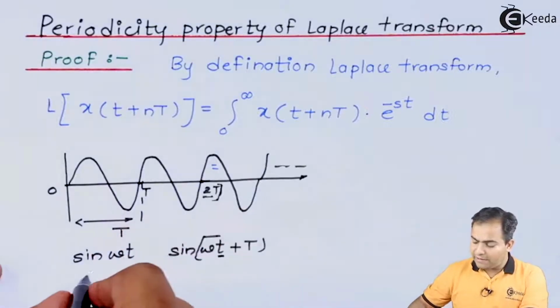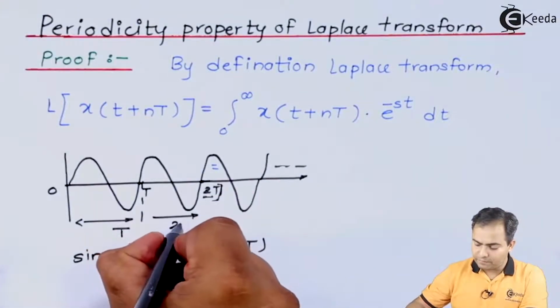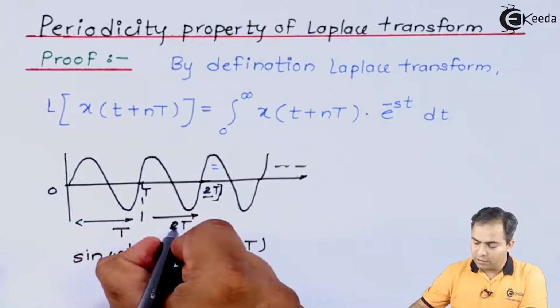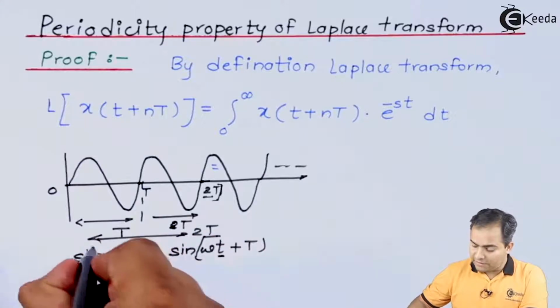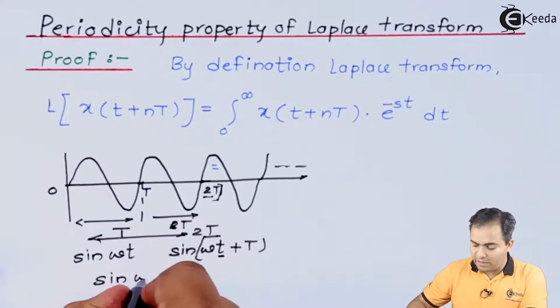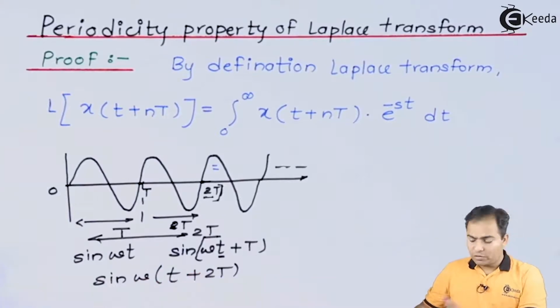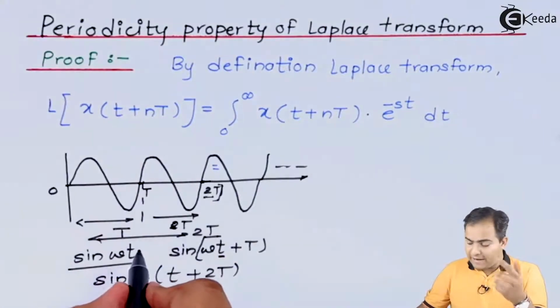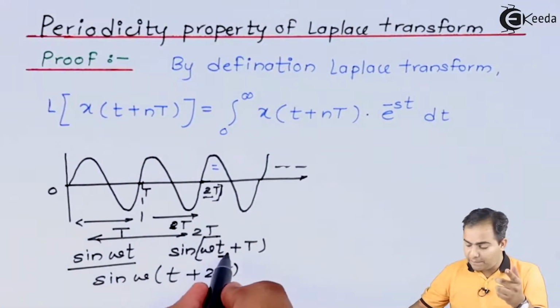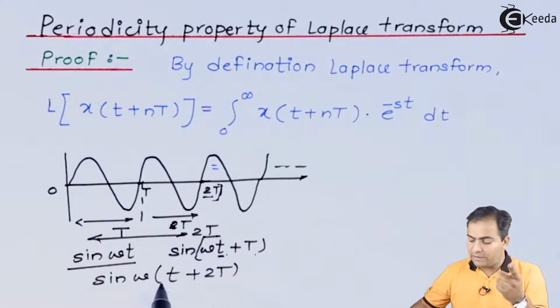Again, if we add a delay of 2T, that is one more delay, or you can say the total delay is now 2T, then this sine function can be represented as sin(ω(t + 2T)). So your original signal is sin(ωt), but after adding a delay, it becomes sin(ω(t + T)). If we add one more delay, then the delay is now twice, so this will be t + 2T.